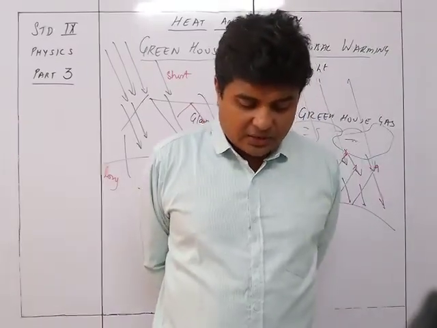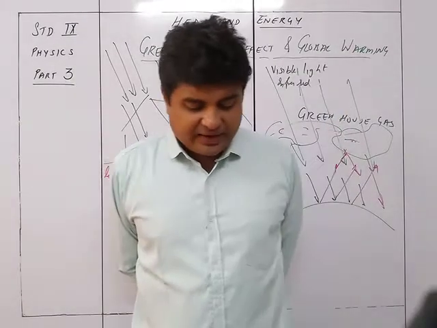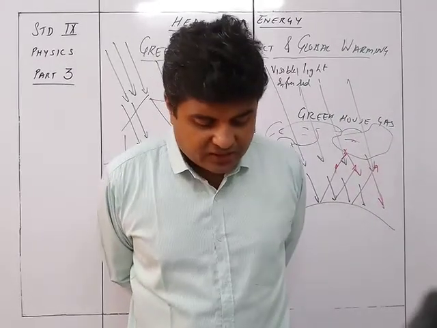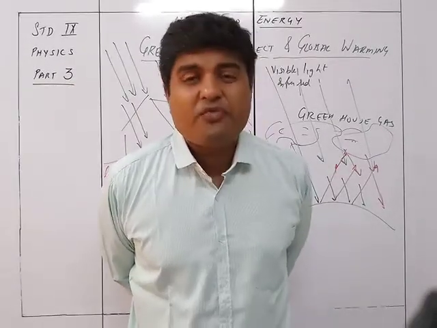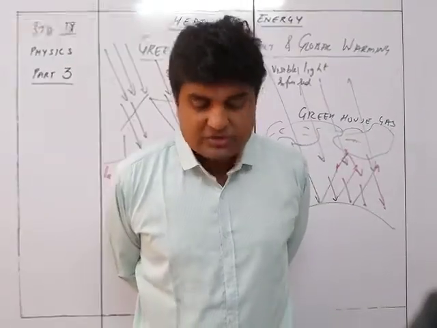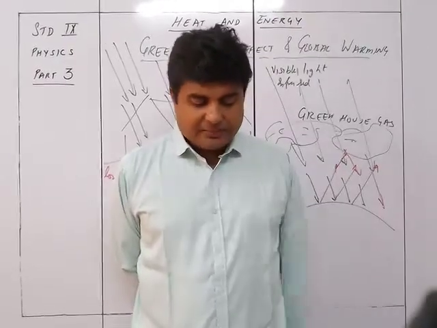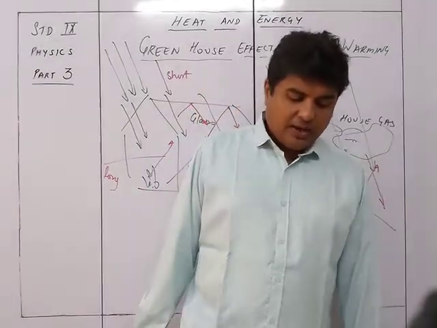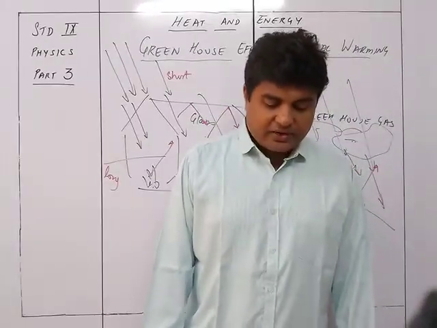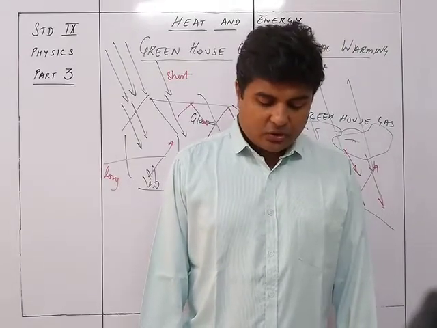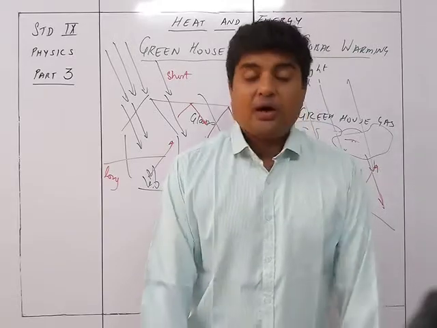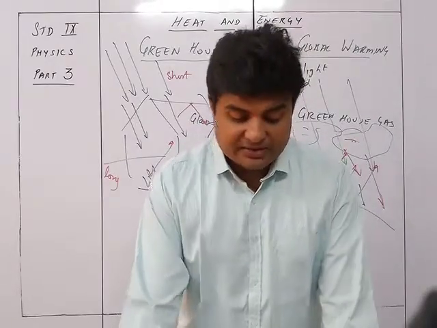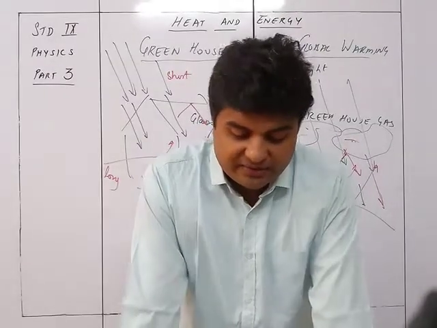The naturally occurring greenhouse gases have an average warming effect of nearly 33 degrees, so that the average temperature of the Earth's surface is about 15.5 degrees Celsius or 60 degrees Fahrenheit. In the absence of greenhouse gases in the atmosphere, the entire energy radiated from the Earth's surface and objects on it would escape out into space, and then the average temperature of the Earth would be minus 80 degrees Celsius instead of 15.5 degrees Celsius.